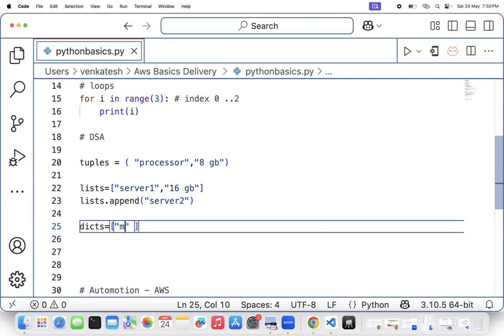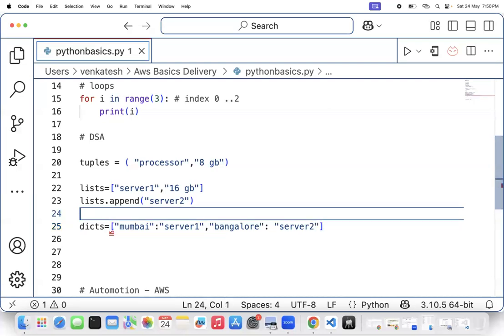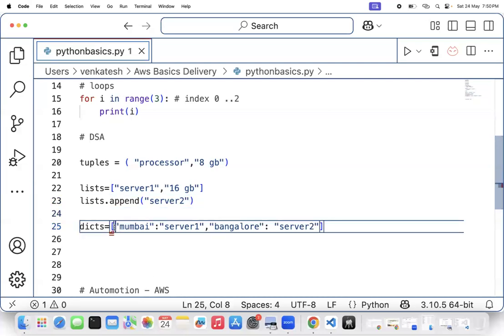You want one server at the Mumbai location, that is server 1, so that is a dictionary. Then you want one more server in the Bangalore region, so you can specify a key as Mumbai region and the server, and for Bangalore, you can specify server 2. Okay, now this is what we are specifying with a dictionary, that is, curly brackets.